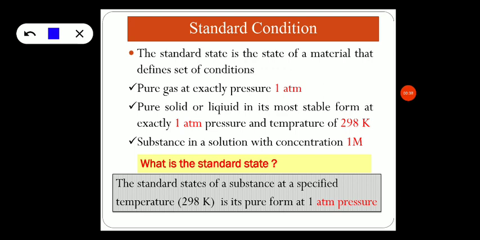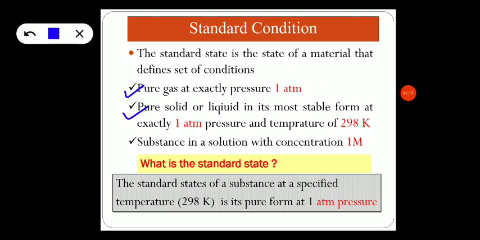The standard state is a state of material that defines a set of conditions. So I have listed three conditions here. The first condition is the pure gas at exactly 1 atmospheric pressure. The second is the pure solid or liquid in its most stable form at exactly 1 atmospheric pressure and temperature of 298 Kelvin.